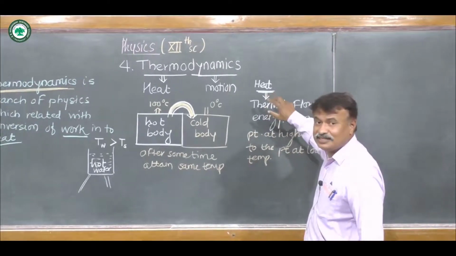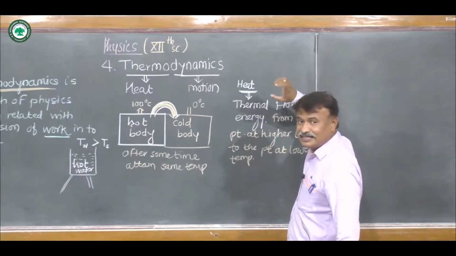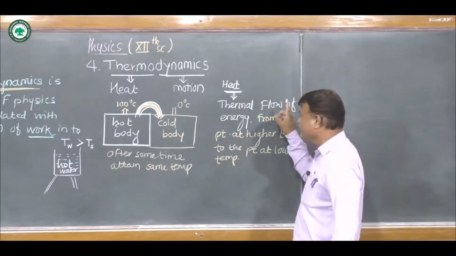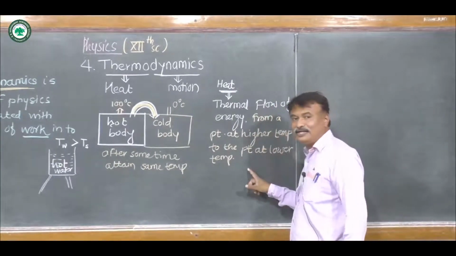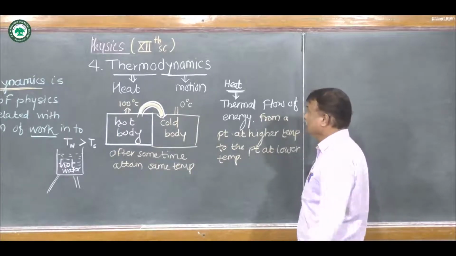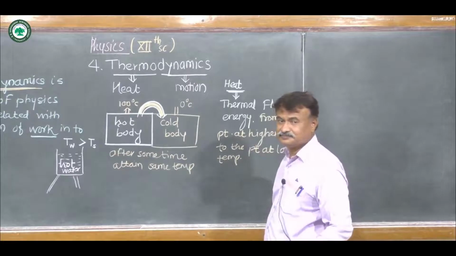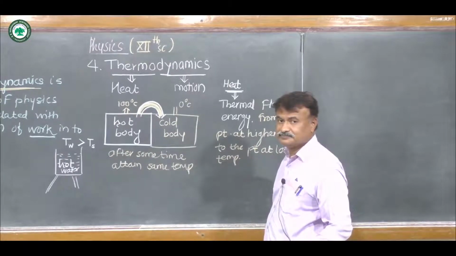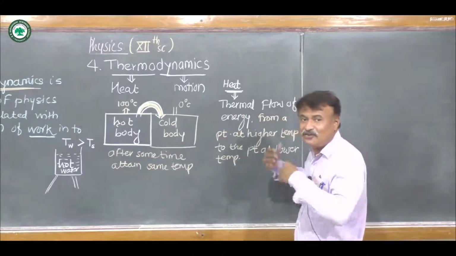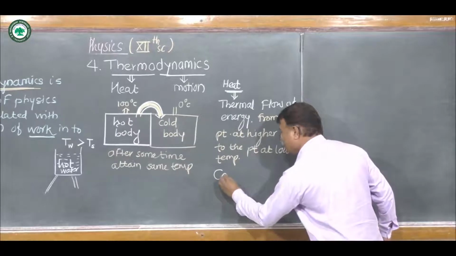Now this is about the heat. So remember again, what is heat? Heat is the thermal energy which can flow from a point at higher temperature to the point at lower temperature. Now this heat, the science which is used for measurement of heat is called as calorimetry.